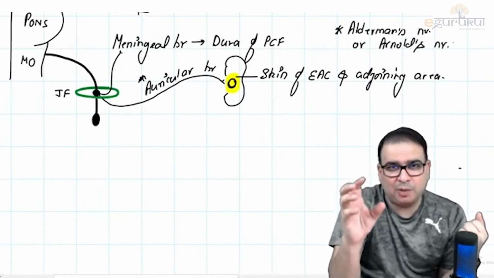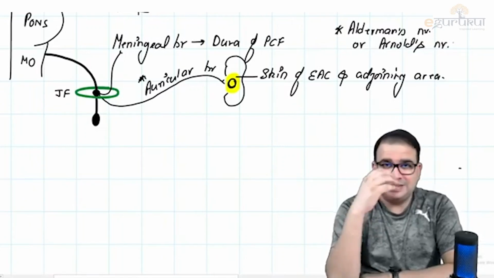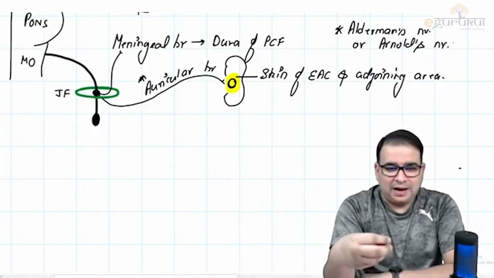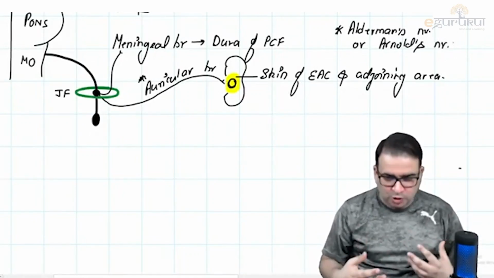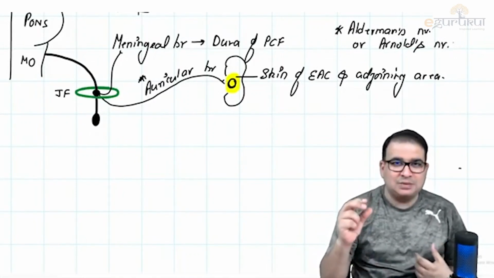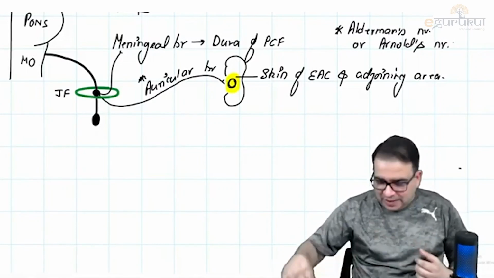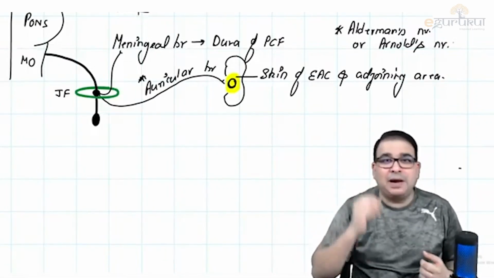Edelman is named after a population. The Edelman population used to have eating competitions, where whoever eats more wins. Such weird competitions they had. If four or five men were competing with each other to eat more, they used to keep some ice or spirit with them. They would keep eating and keep pouring the ice or spirit on the ear, behind the ear, on this region which is supplied by the vagus nerve.